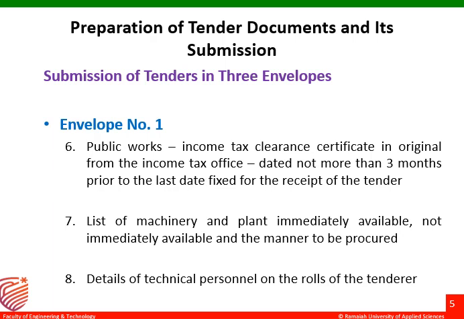Next, in envelope 1, the details of public works, means the works that have already been carried out in previous years. In the last 5 years, what different works have been carried out will be mentioned here. And the similar kinds of works taken up by the contractor in the last 5 years, those details have to be furnished here.